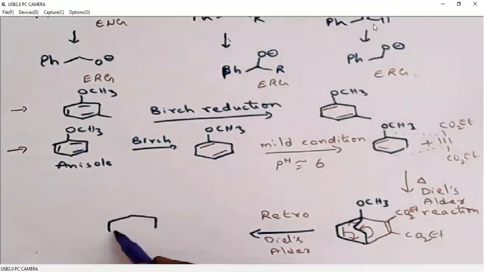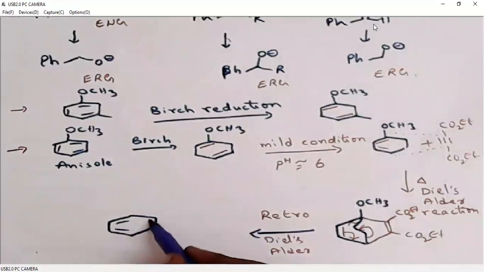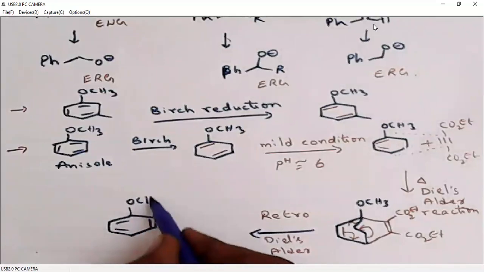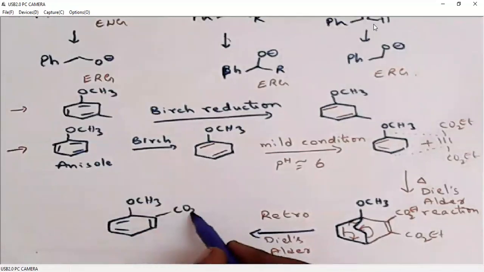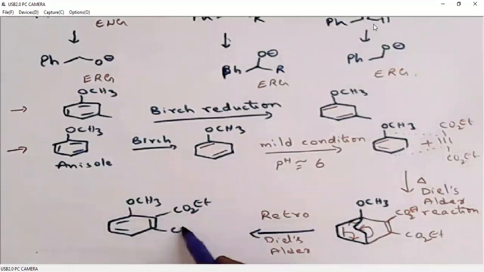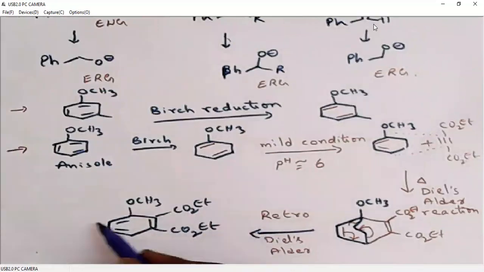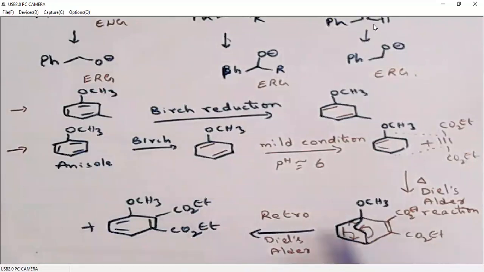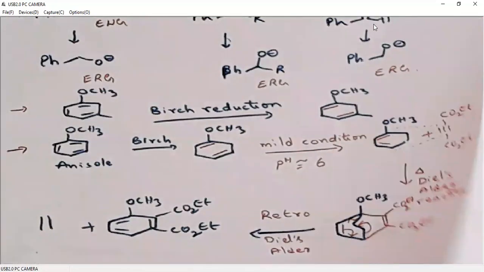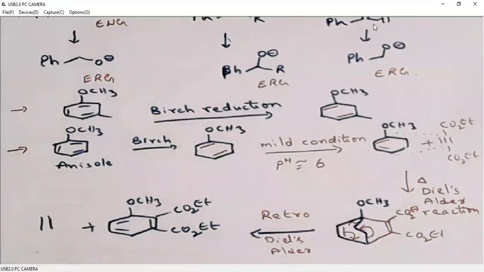What we are getting is OCH3, CO2Et, CO2Et, plus we are generating this alkene. So it is called a retro Diels-Alder reaction. Under similar conditions, we can have a Diels-Alder reaction as well as a retro Diels-Alder reaction.